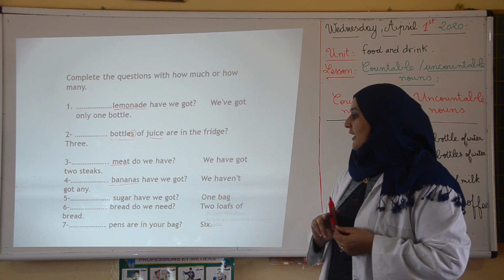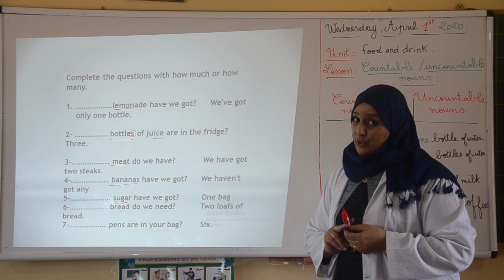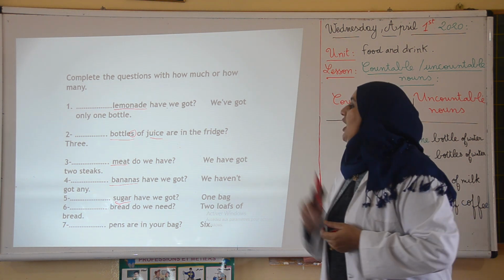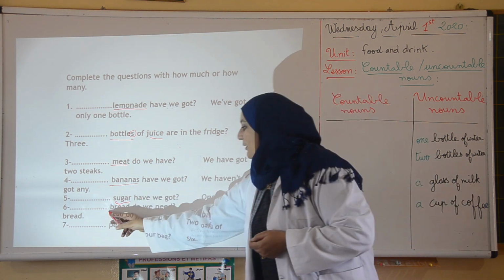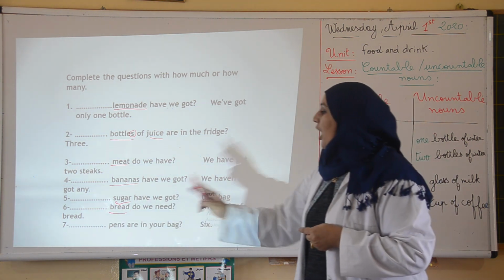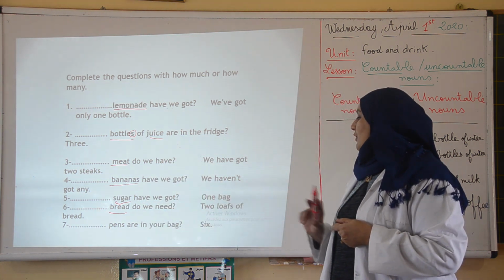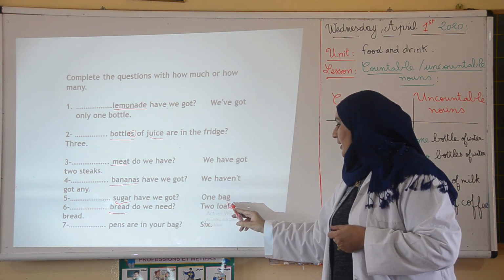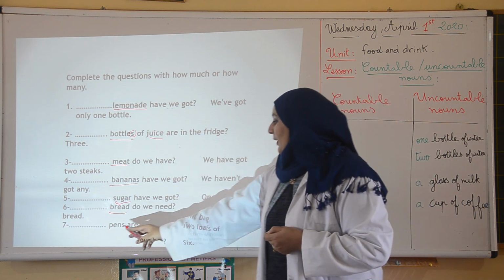We haven't got any. Sugar, it is uncountable. We use how? How much? How much sugar have we got? 1 bag. Number 6, bread. And bread, as I said, is uncountable. How much bread do we need? 2 loaves. Sorry, there is a mistake here. We say 2 loaves of bread.